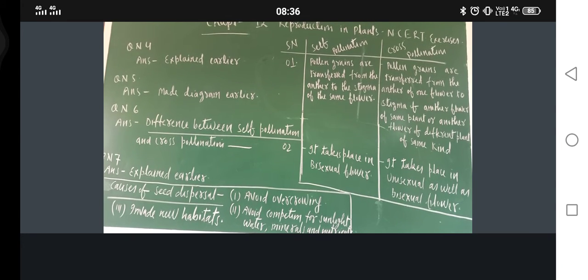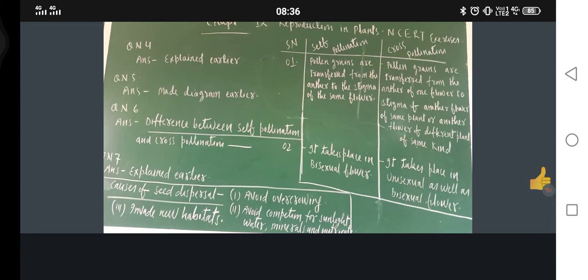Next one is: explain the difference between self pollination and cross pollination. Question number 6. Just see here, I have already explained, and further I wrote here. So as such you write. The difference between self pollination and cross pollination. Just try to understand.